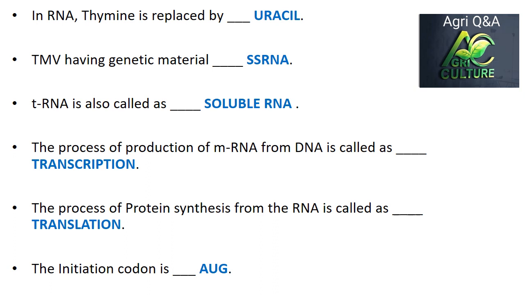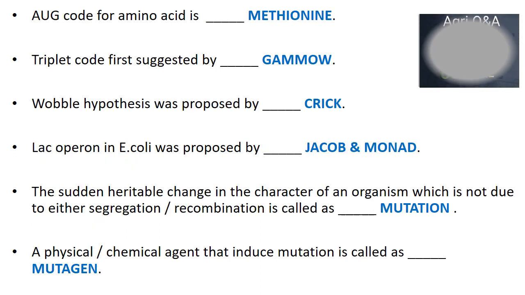The initiation codon is AUG. AUG codes for the amino acid methionine. Triplet code was first suggested by Gamow. Wobble hypothesis was proposed by Crick. Lac operon in E. coli was proposed by Jacob and Monod.